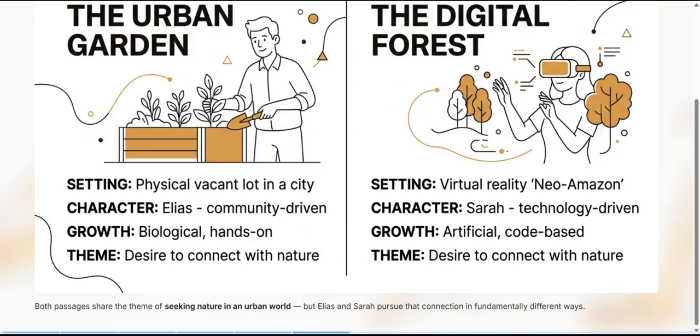The growth is biological and hands on in the urban garden. The growth is artificial and code based in the digital forest. The theme is a desire to connect with nature in the urban garden. And the theme is a desire to connect with nature in the digital forest. Both passages share the theme of seeking nature in an urban world, but Elias and Sarah pursue that connection in fundamentally different ways.